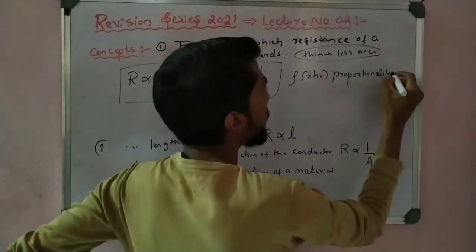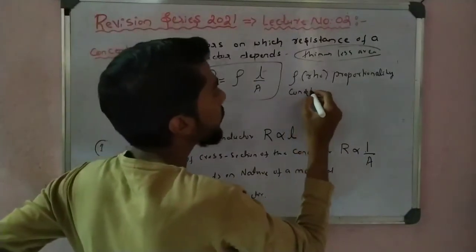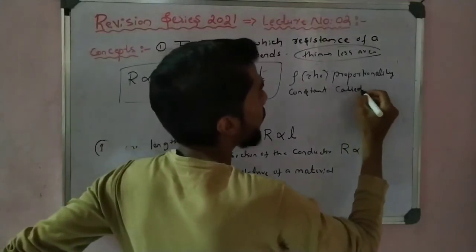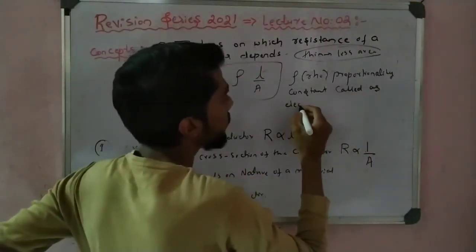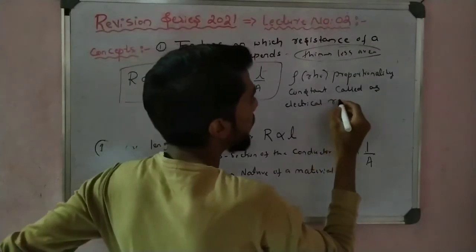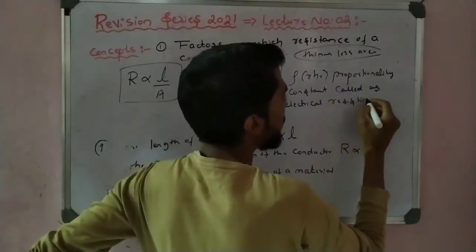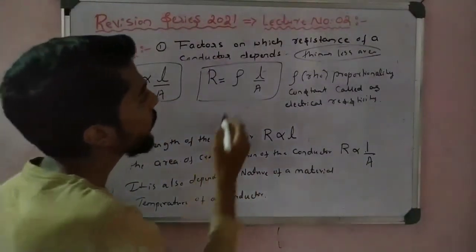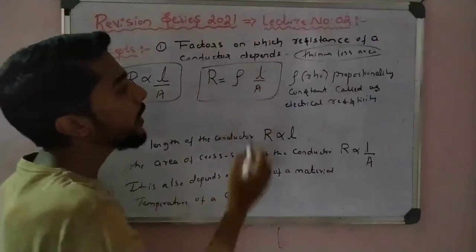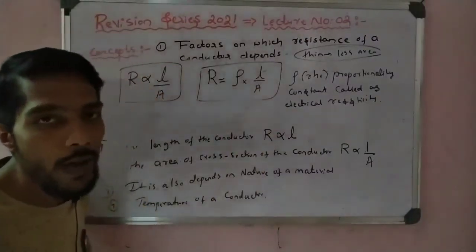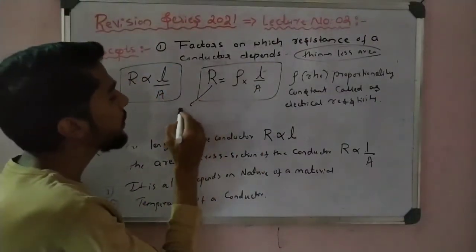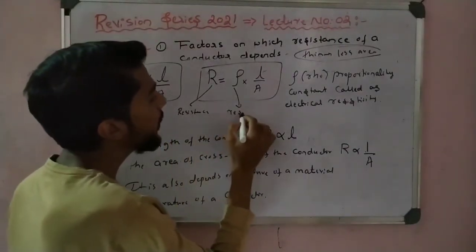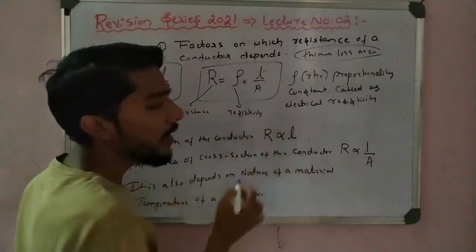Okay, the proportionality constant is called electrical resistivity, or simply resistivity. Your choice. So this formula is very important: R is equal to rho into L by A. R is for resistance, and rho is for resistivity or electrical resistivity. In shortcut we call it resistivity.